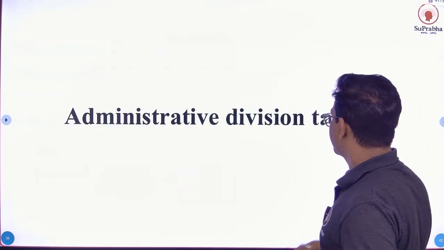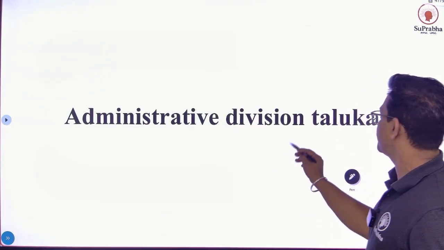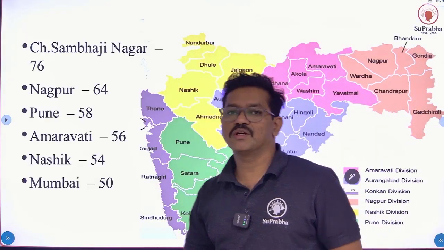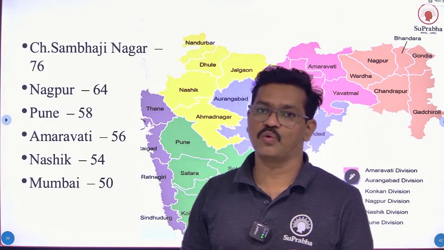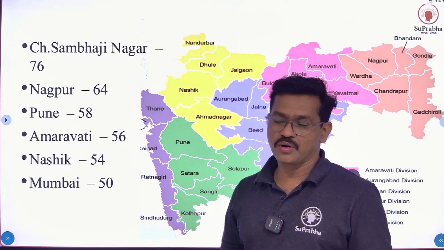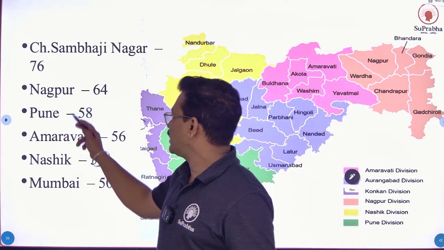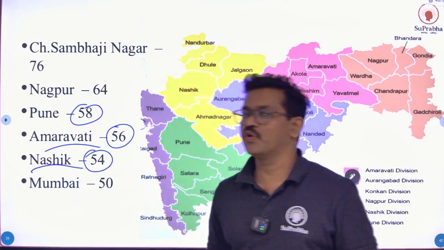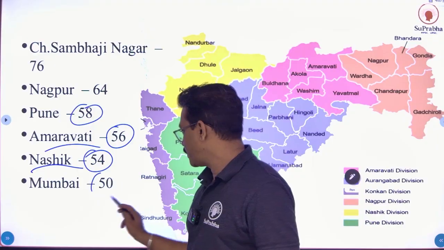So let's see the next point, administrative divisions by talukas. Chhatrapati Sambhaji Nagar has 76 talukas. Nagpur Administrative Division 64, Pune 58, Amravati 56, Nashik 54 and Mumbai 50.